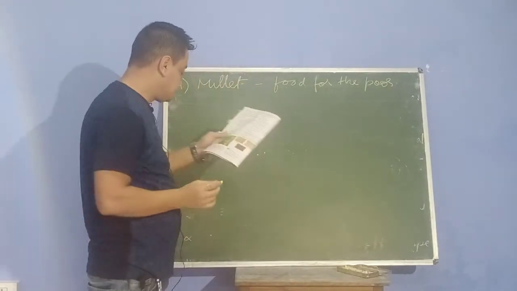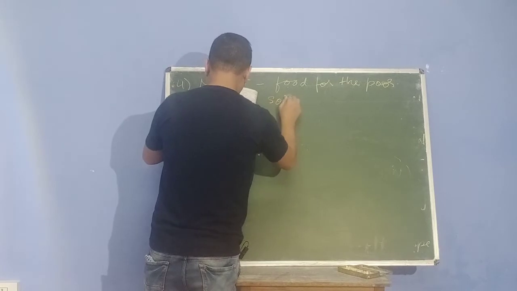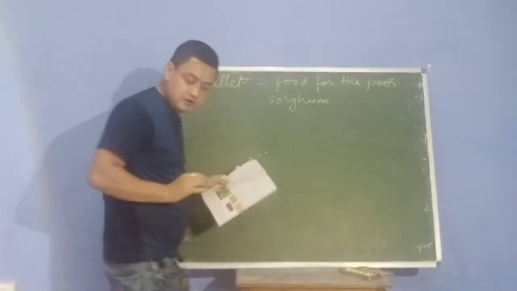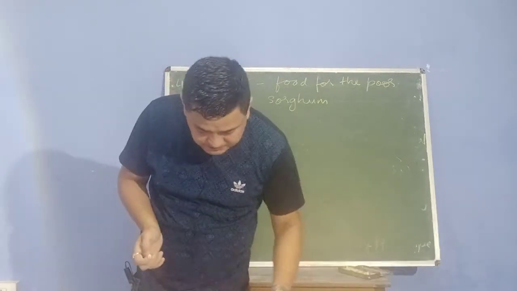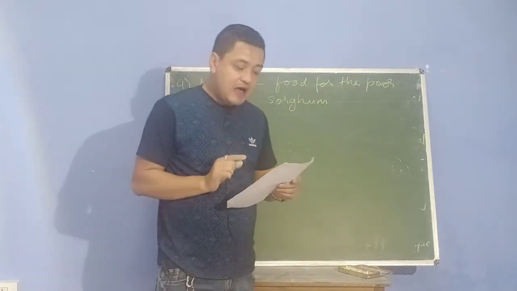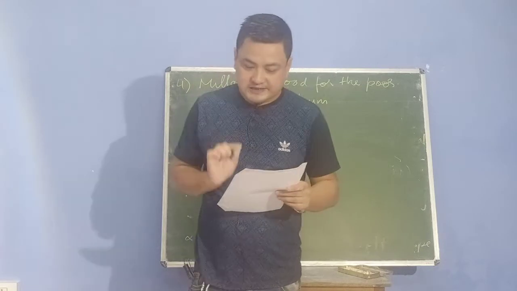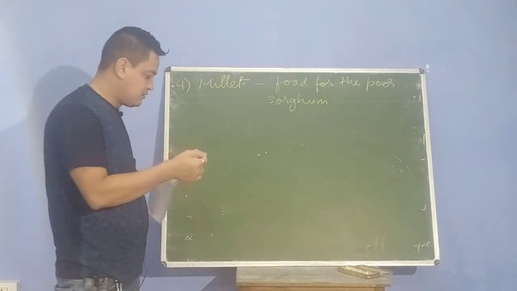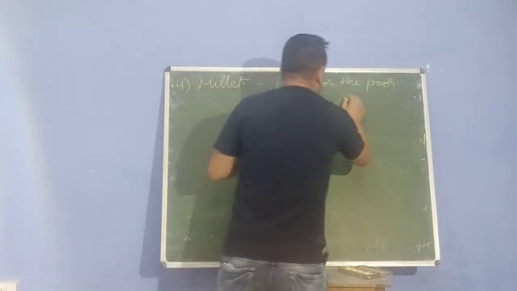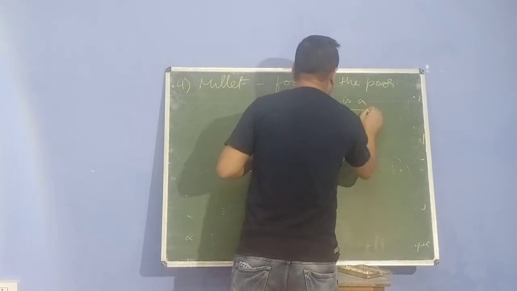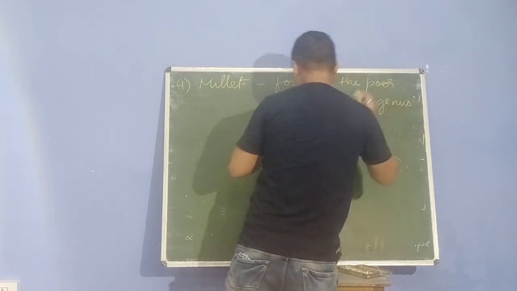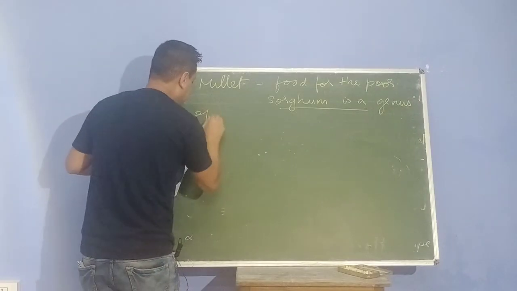Now millets are also known as sorghum. Millets and sorghum are grains. Now sorghum is a genus of plant.